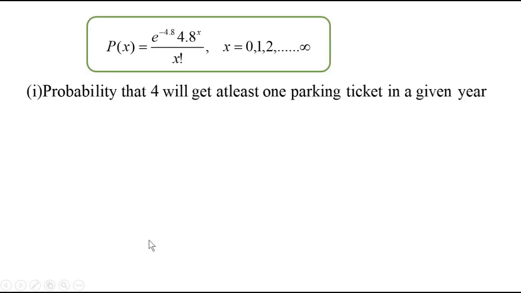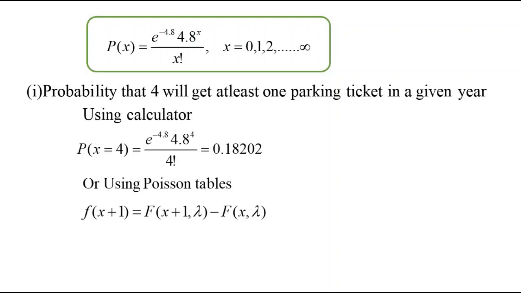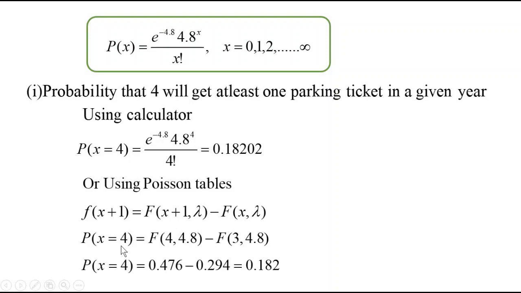First question: probability that 4 will get at least one parking ticket in a given year. If you are using a calculator, put x equal to 4 and you get the answer. If you are using Poisson tables, the value of the probability exactly at x equal to 4 is not available, so you can use this relation: subtract the probability from 0 to 3 from the probability from 0 up to 4. So you will get the probability at exactly 4, which is available from the tables. You can subtract, and these two are the same. 0.18202 is the same as 0.182.